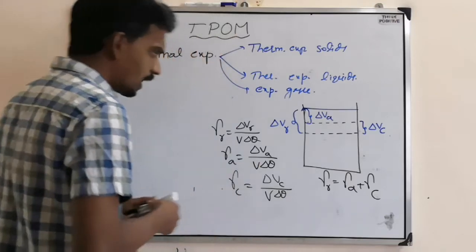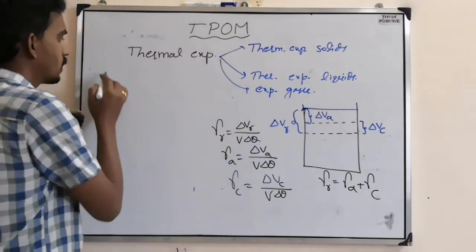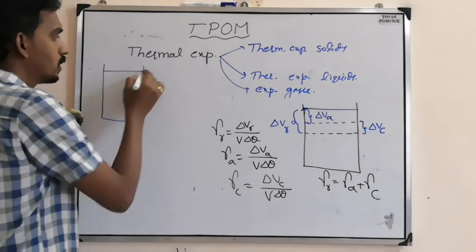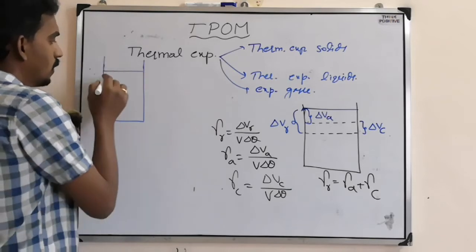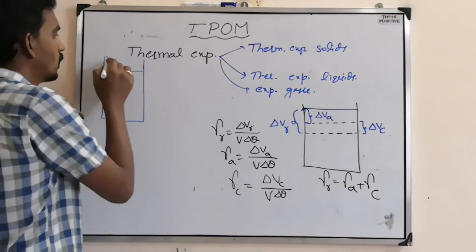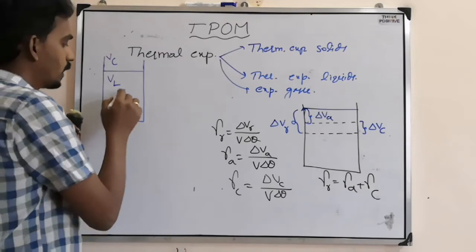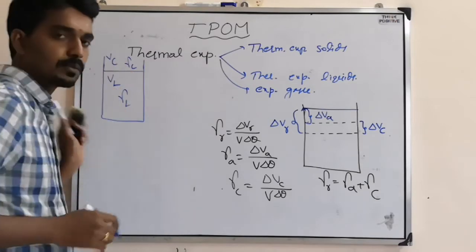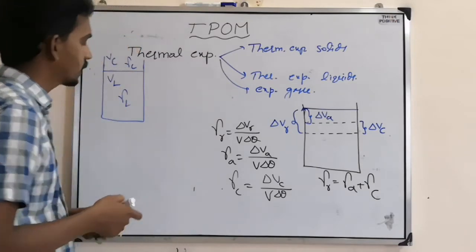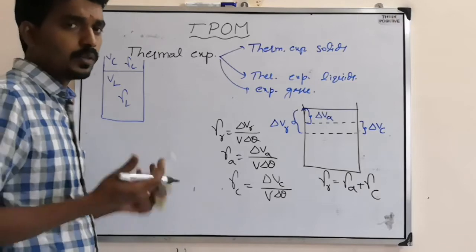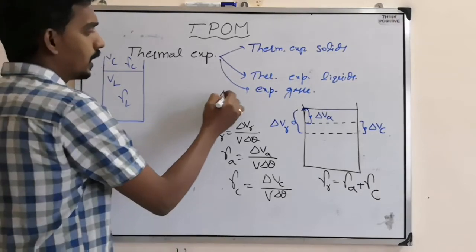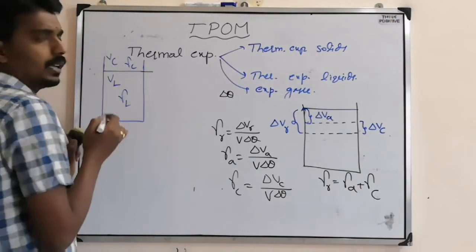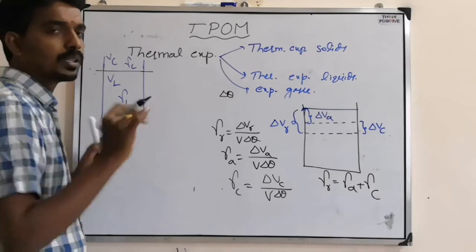Other one is they can ask a question based on the same thing in this manner. Suppose there is a container and the liquid is filled up to some level. Volume of liquid is VL, volume of container is VC, and gamma L is the real or absolute coefficient, and gamma C is the expansion coefficient for the container. Then you heat it, you increase the temperature by delta theta. But what you observed is the initial level and the final level are both the same.